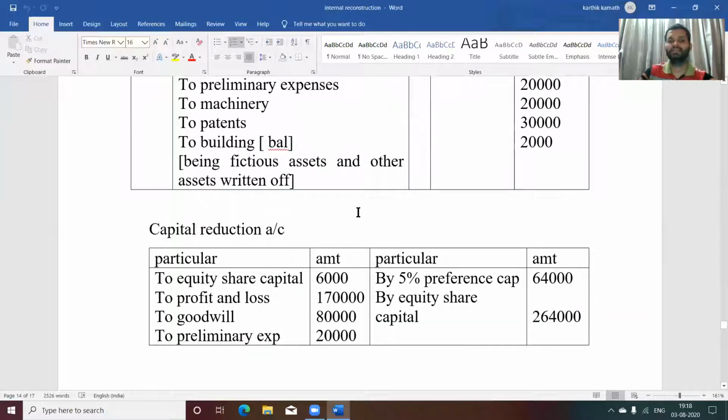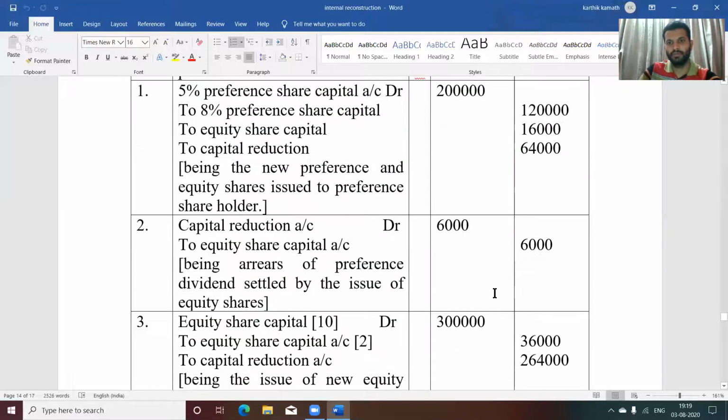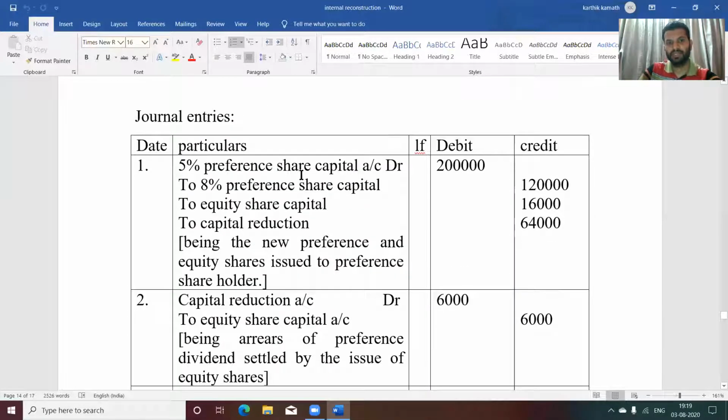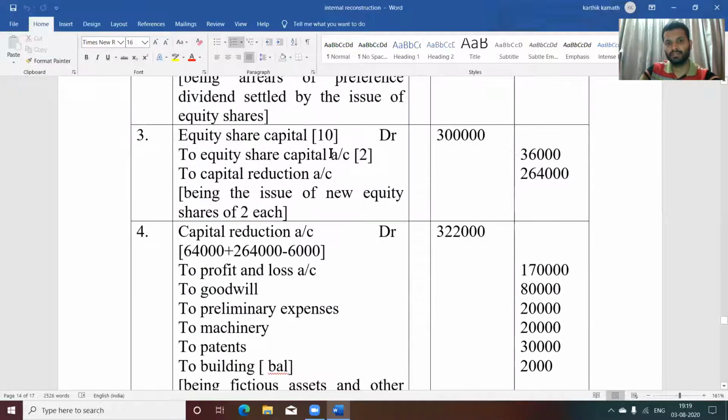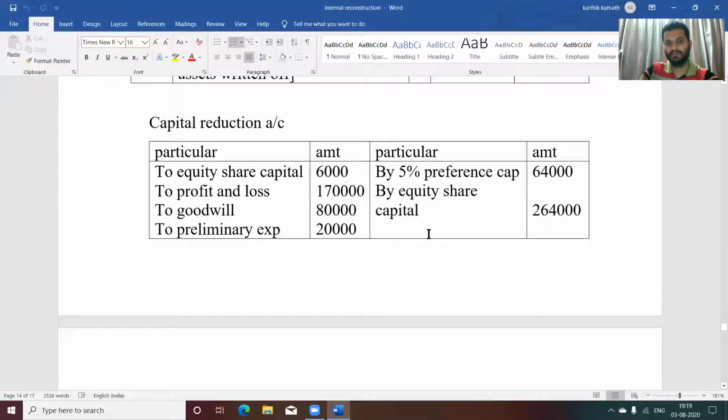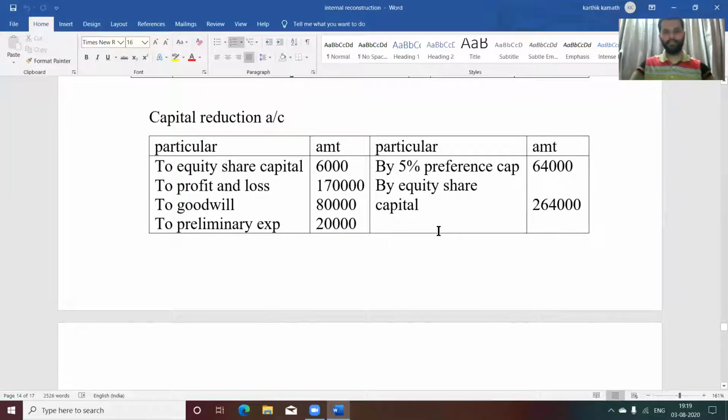Now, after passing the journal entry, you need to prepare the capital reduction account. How to prepare the capital reduction account? So nothing in the credit side, you need to write down the share capital by seeing the journal entry. So here credit side, capital reduction account is credited. That means by preference share capital 64,000, by equity share capital 2,64,000 that you have written in the credit side.